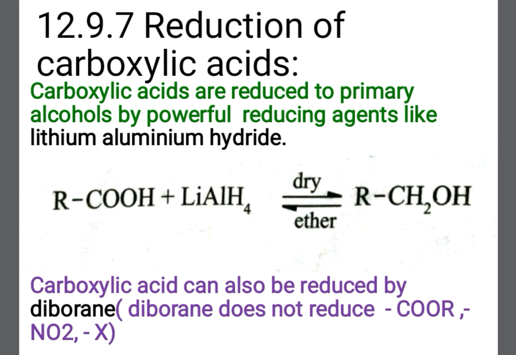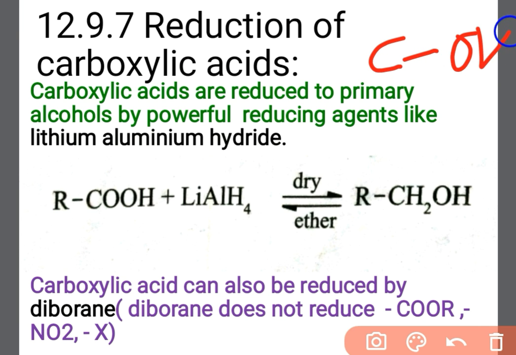The compounds in which the OH group is attached to only one carbon are known as primary alcohols. Means here, this CH2OH is known as a primary alcohol.